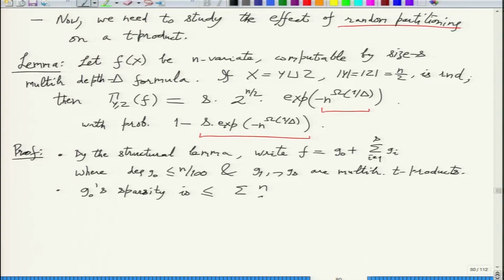So using that shortcut, we will get a better bound. So n choose i, going from 0 to n by 100. And any monomial that involves like d square variables or something, we can just add it in the Gis. Okay, then the number of Gis will increase.